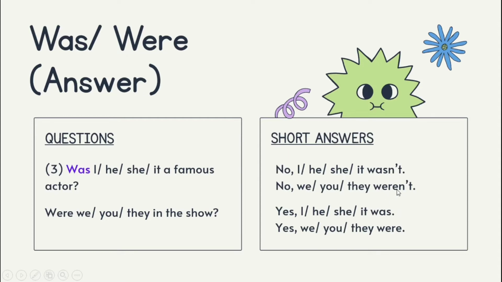For this word, this one is weren't. So this is how you pronounce the words. But if it's written were not, you need to pronounce were not. If you see this word like this, you need to pronounce weren't.